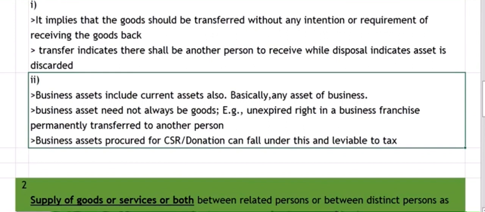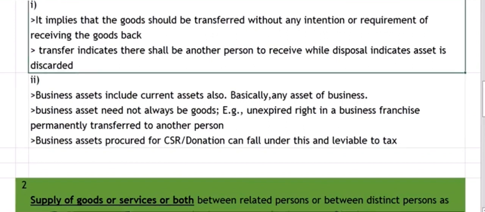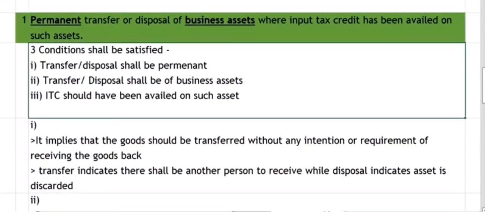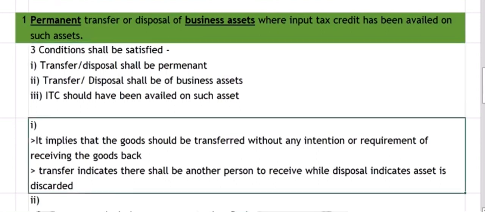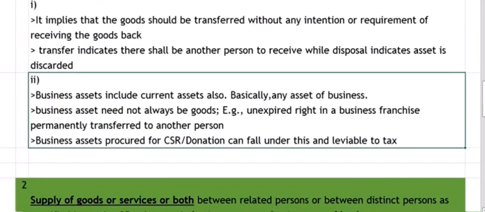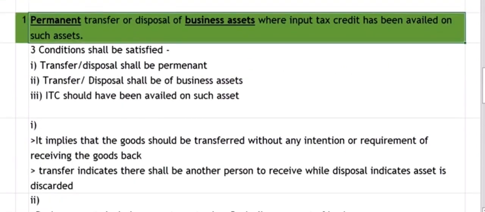and so it will be leviable to GST. So you should be very careful if you procure any asset for CSR activities, or if you donate any business asset. You should understand that you cannot take ITC on that asset, or if you take ITC on that asset, it will be classifiable in para 1 when you are transferring that asset, and it will be liable to GST. Either way, you will not be getting any input tax credit benefit out of that asset which you are donating for CSR, or as a charitable activity. Okay, this is all about para 1.